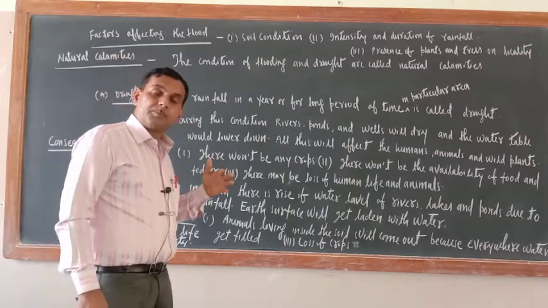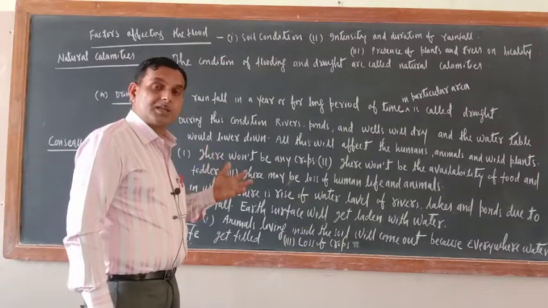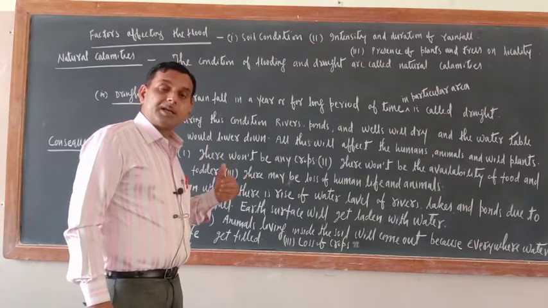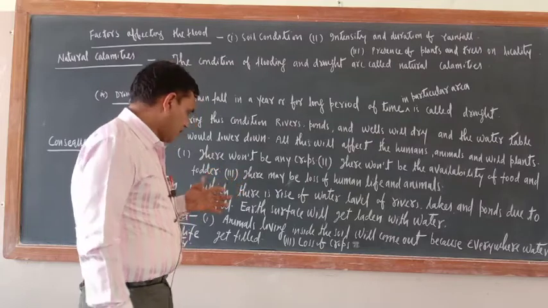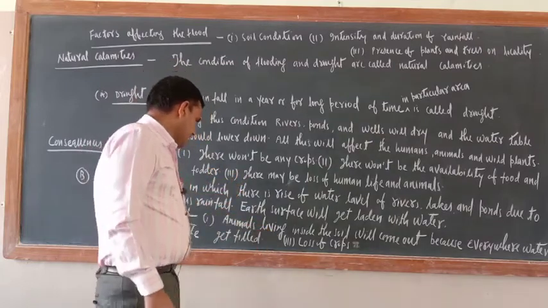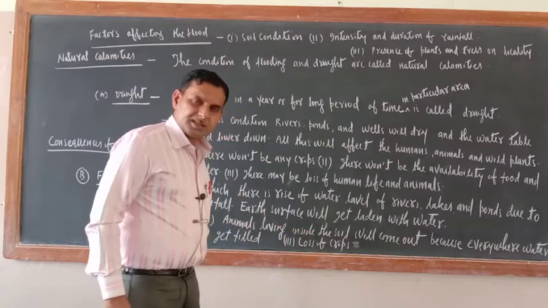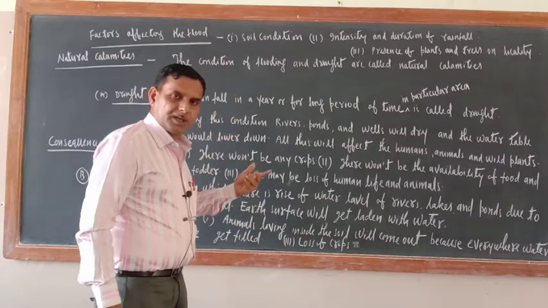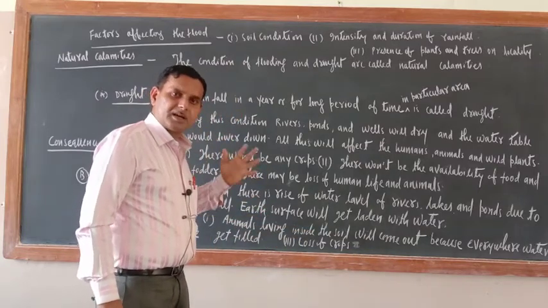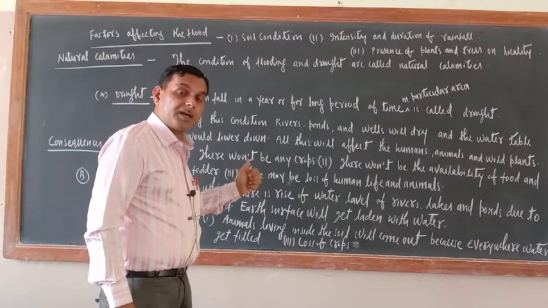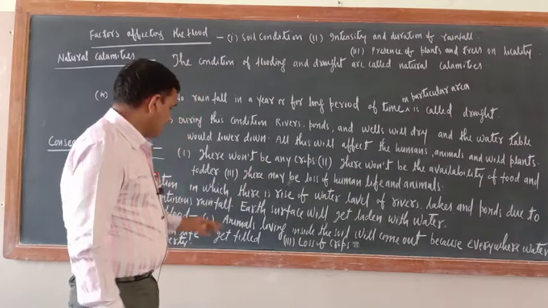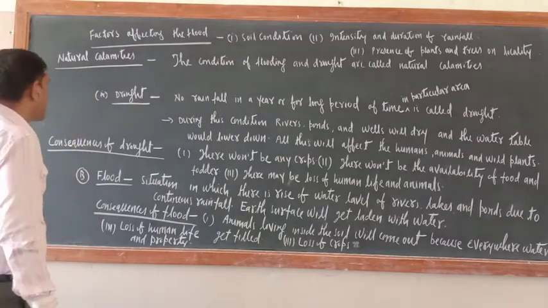Not only are people losing their lives, public property is also destroyed. Third one is loss of crops. Because of flood, crops, even cash crops, will also be destroyed. So these are the consequences of flood.